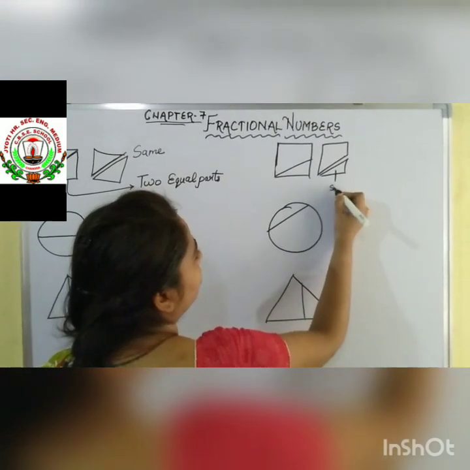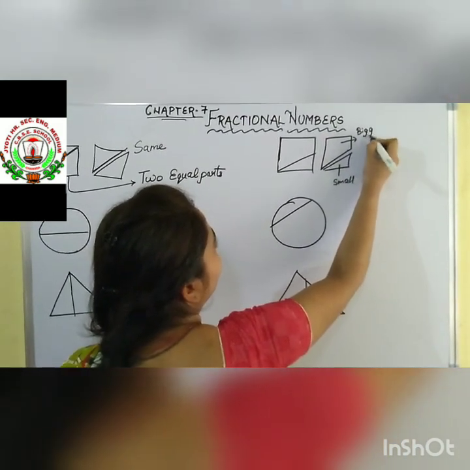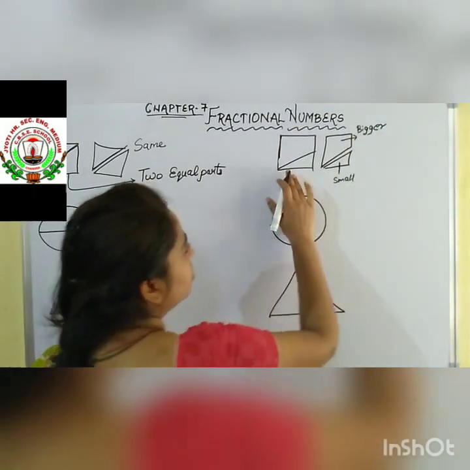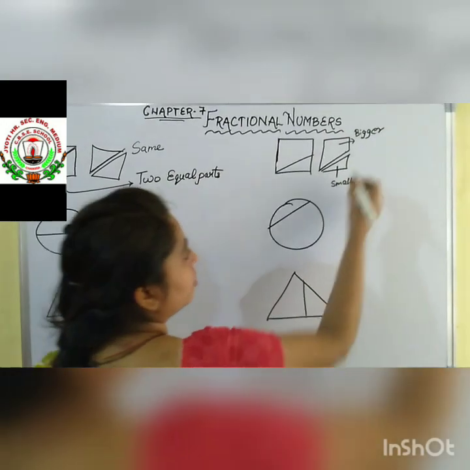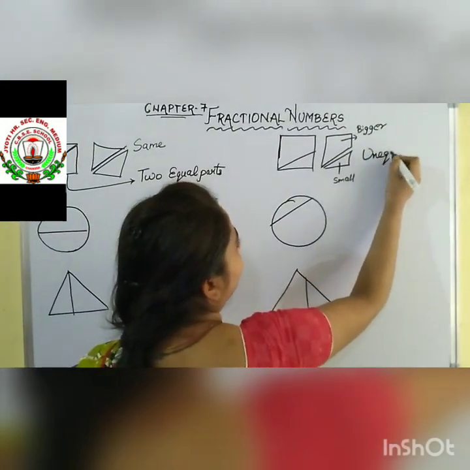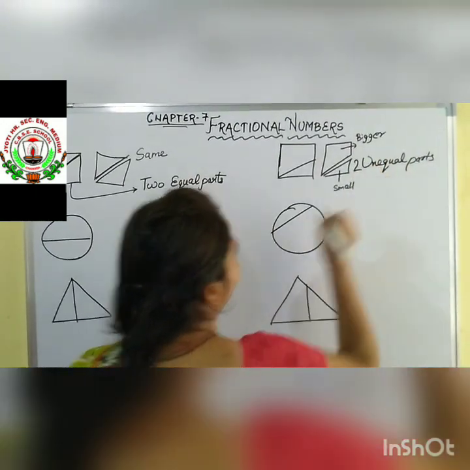This part is smaller and this part is bigger. So, has this square been divided into two equal parts? No. That means unequal parts. This square has been divided into unequal parts.